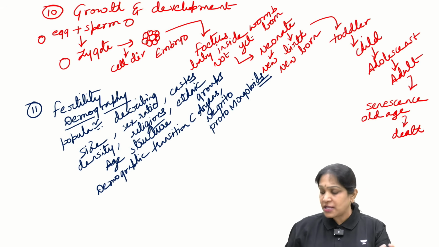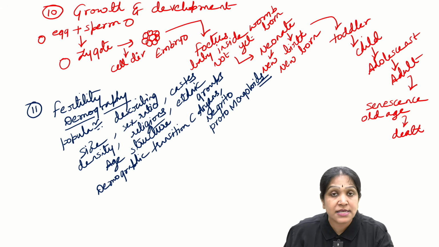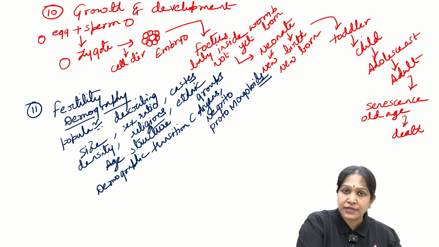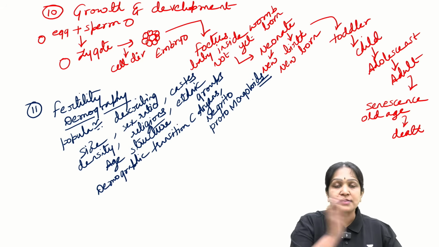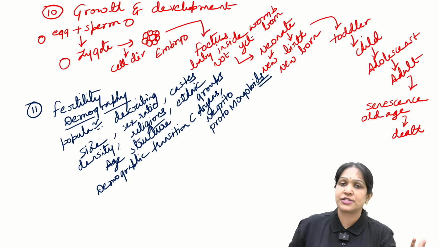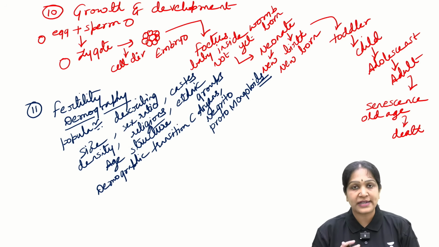Simple. Transition means what? Change. How the population structure is changing over a period of time. Demography is about the structure of a population. Demographic transition is change in the population structure over a period of time. So this type of topics we will study in unit 11.